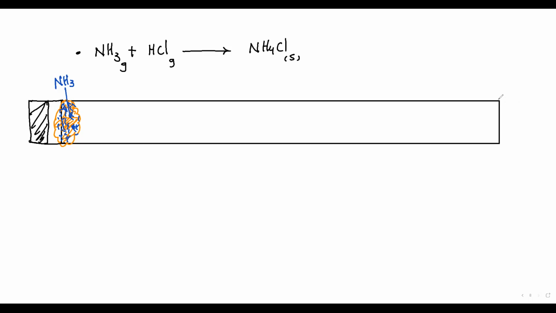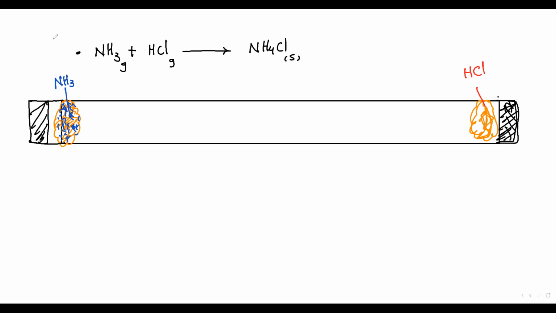The other side, we get a cotton wool also soaked with concentrated HCl, which is called hydrochloric acid, HCl concentrated, and a stopper on this part. Stopper here, cotton wool soaked with ammonia. Here is cotton wool soaked with HCl.